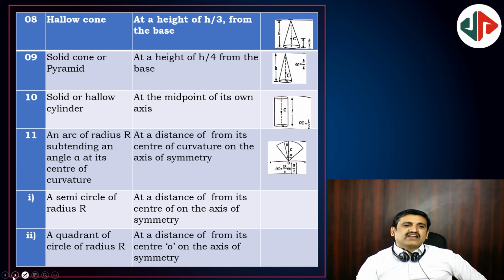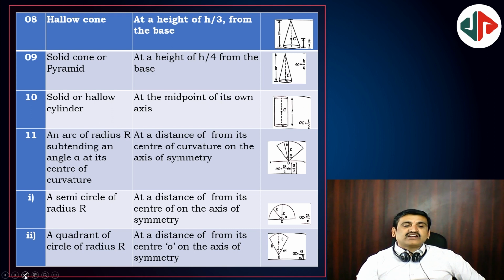Solid cylinder. And arc: an arc of radius r subtending an angle alpha at the center of curvature, at a distance from its center of curvature along the axis of symmetry, that is 2r sin alpha by 2 by alpha. At that place from the axis of rotation it is going to be located. Next, a semicircular arc of radius r, at a distance from its center on the axis of 2r by pi. From O it is 2r by pi.